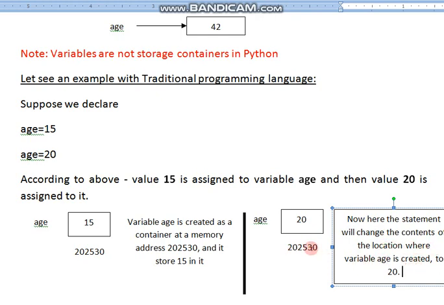Variable age is created in which location? 202530. So in that place 20 will be kept, and it will overwrite 15. Fine. So this is the concept in traditional programming languages, meaning C, C++ and Java. So it means no more 15 exists in this case. Now the present value of age is 20.